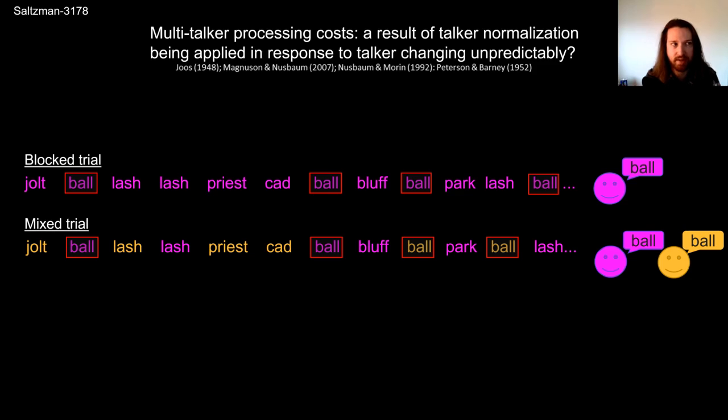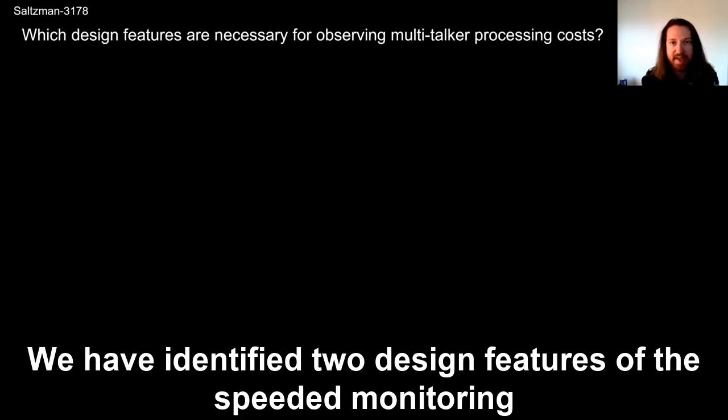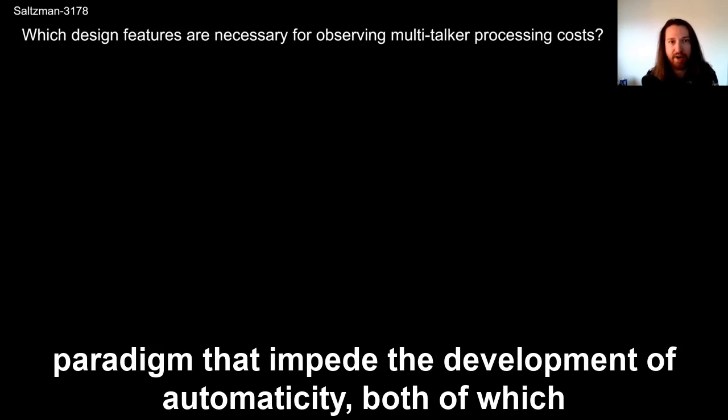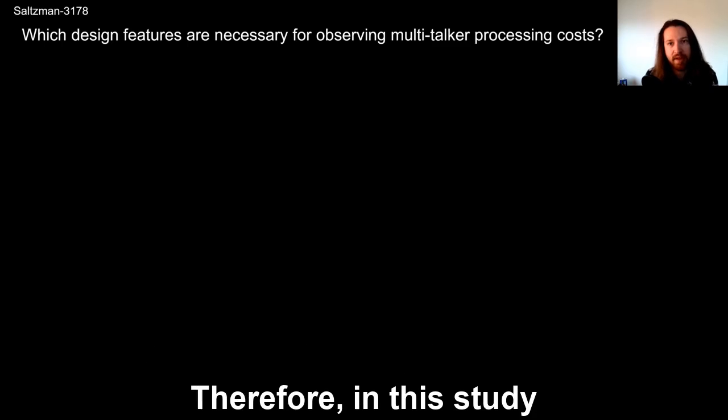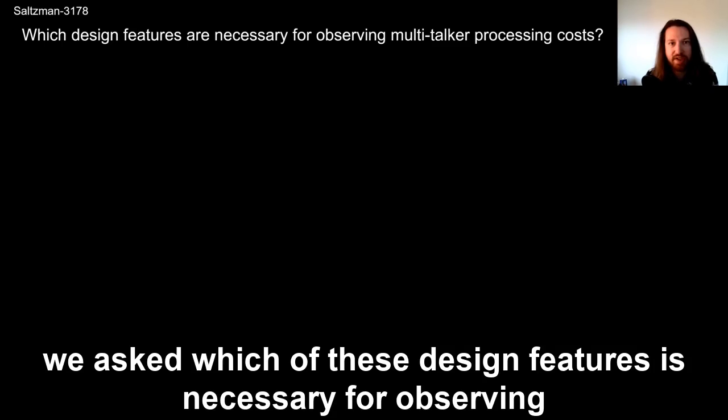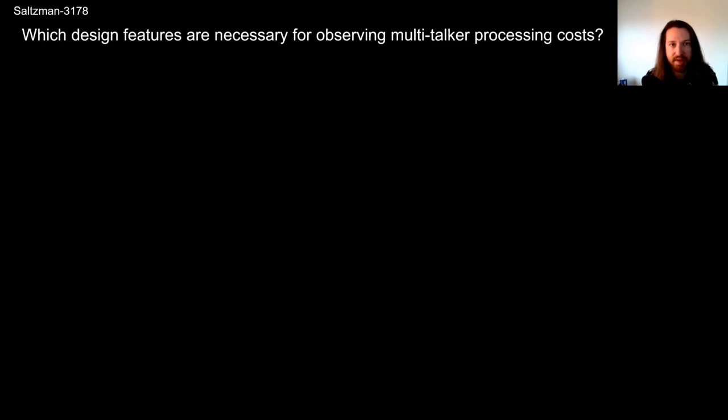We have identified two design features of the speeded monitoring paradigm that impede the development of automaticity, both of which were intentionally added in the original paradigm for this reason. Therefore, in this study, we asked which of these design features is necessary for observing multi-talker processing costs.